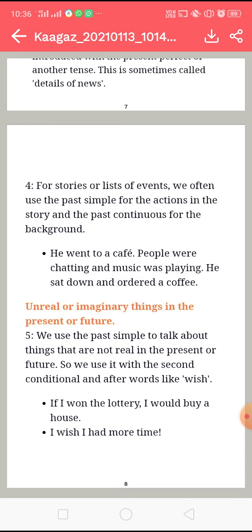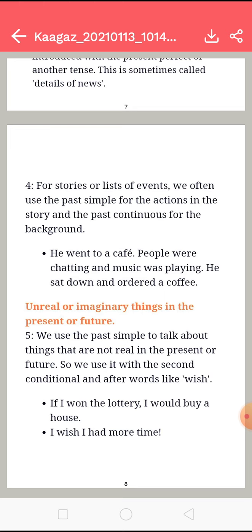I wish I had more time. We have collaborated it with these kinds of words like wish, right? We are talking about the future, that I wish I had more time, or I would be having more time, right? So he is using the past tense here with a future wish or with a present wish. So here you have seen how we have used the past tense with the collaboration of perfect tenses as well as the future and present tense, right?